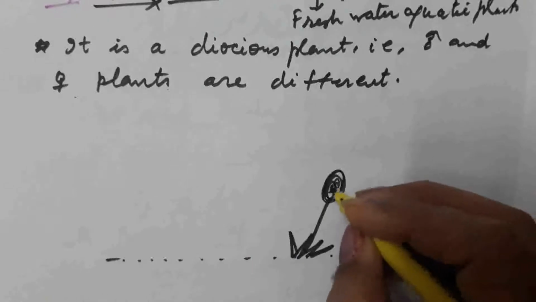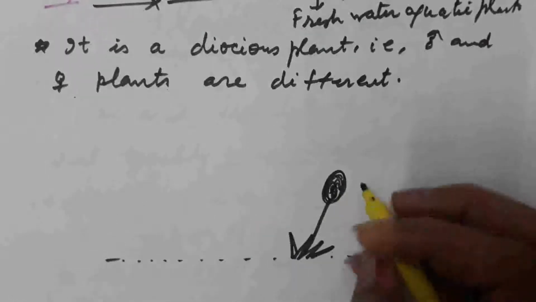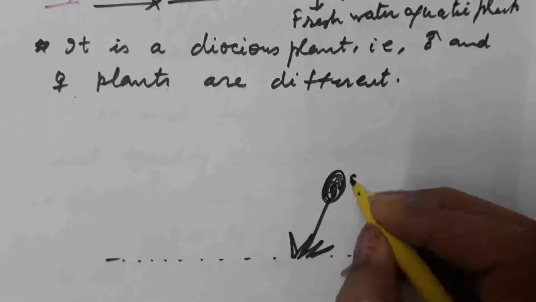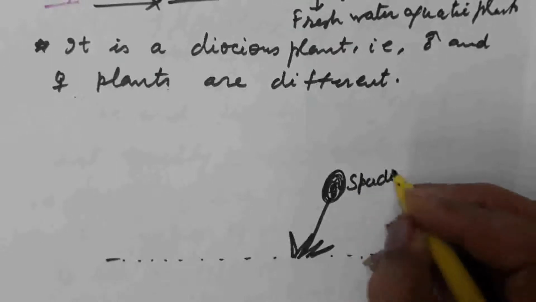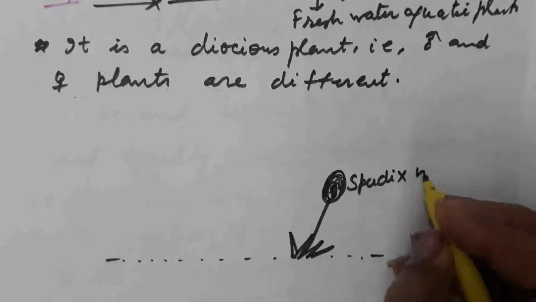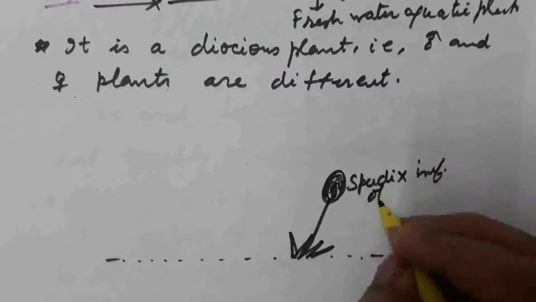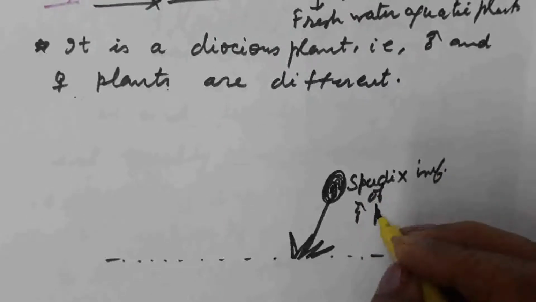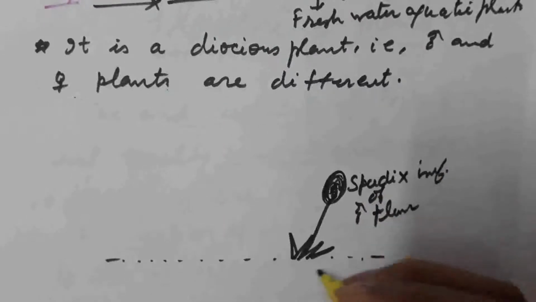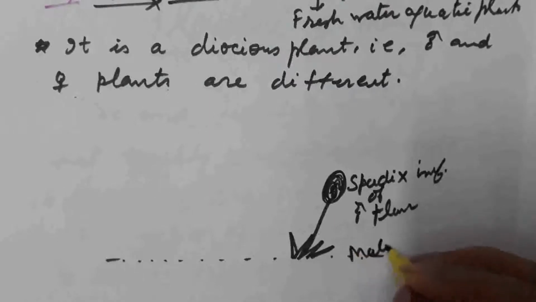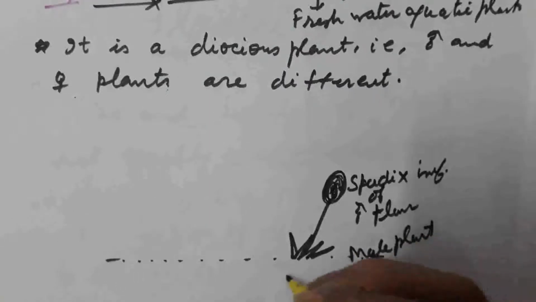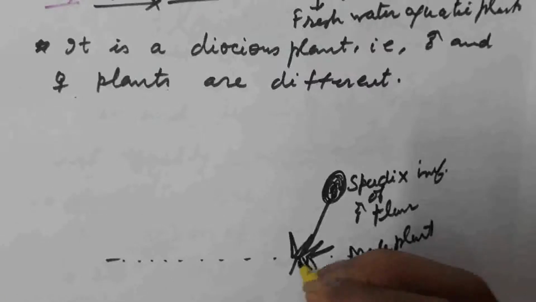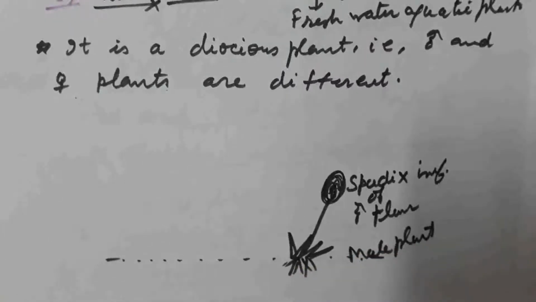Flowers are present in the form of a cluster. This is the spadix inflorescence of male flowers present on the male plant. It is a rooted submerged plant.